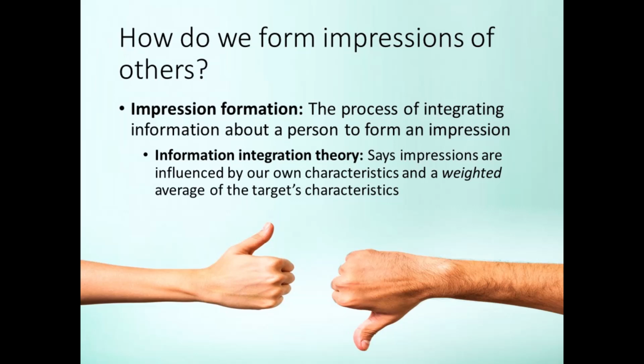The summation model says we add up all the target's traits. The more positive the total, the better the impression. The averaging model says we average the value of all the target's traits. The higher the average, the better the impression. An even more complex theory of impression formation suggests it's influenced by two bits of information: the perceiver's characteristics and a weighted average of the target's traits. Let's explore information integration theory in more detail on the next few slides.